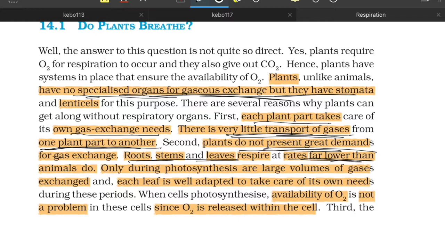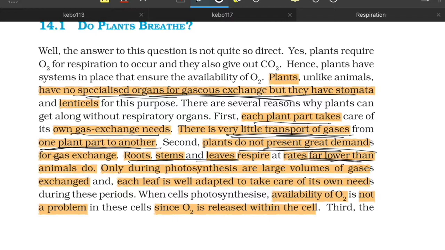Humans and animals, they move. That much energy is required for motility. Each part is moving. Like you're moving your hand, you're moving your vocal cords, you're having so much energy expenditure in those areas. Whereas plants are stationary. They don't have that much amount of energy need. That is why they respire at very low rate. And since they respire at very low rate, they have very little demand.